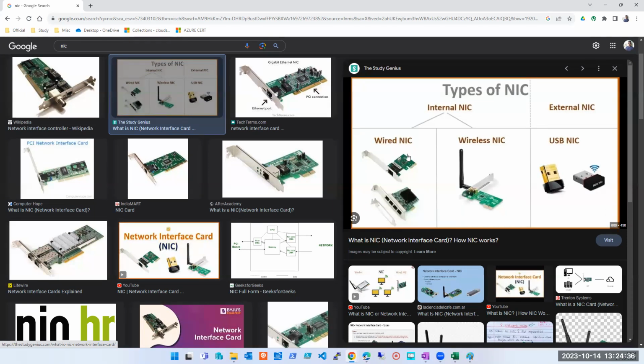What about others, guys? Because if you don't understand NIC, it will be difficult for you to understand NSG. NIC has nothing to do with Azure. You can take this from me, take this as a guarantee that no one is going to ask you a single question on NIC itself. They may ask a question associated with NIC with regard to NSG, but NIC has nothing to do. Very old concept. Nowadays, if anyone has purchased a laptop, you won't even see the NIC. Network interface cards are an old story. They are gone now.